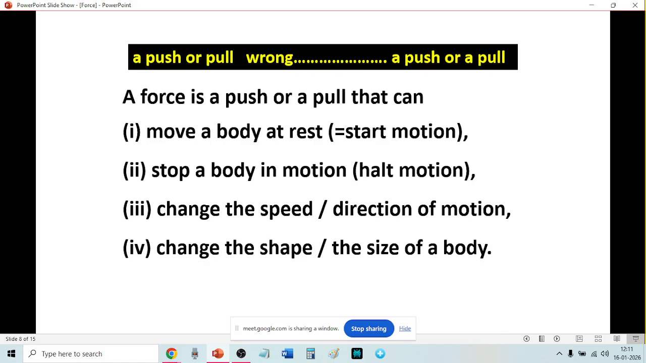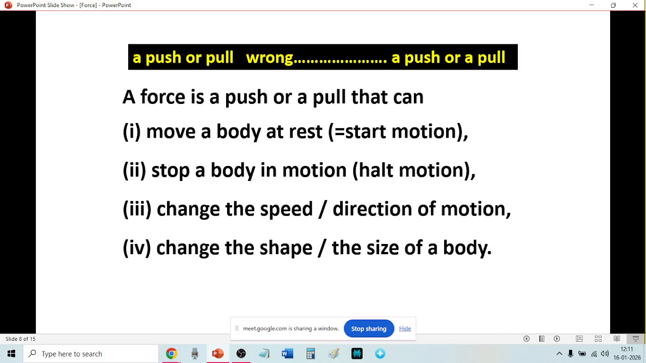Halt means stop. Stop motion. The body was moving, now the force is stopping the motion. It can halt motion. So it can move a body at rest. It can stop a body in motion. It can change the speed or direction of motion.